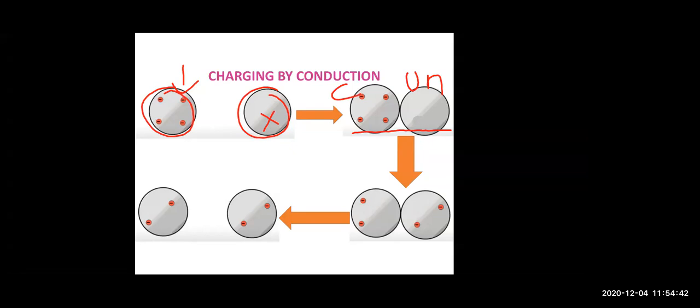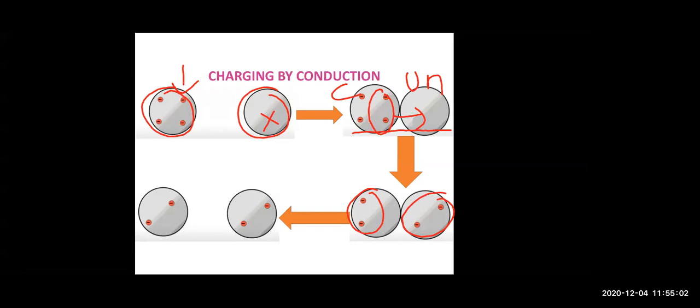Yes. So when they touch, the electrons from the charged object move towards the uncharged object. When the electrons reach the second sphere from the first sphere, the charge becomes equal.